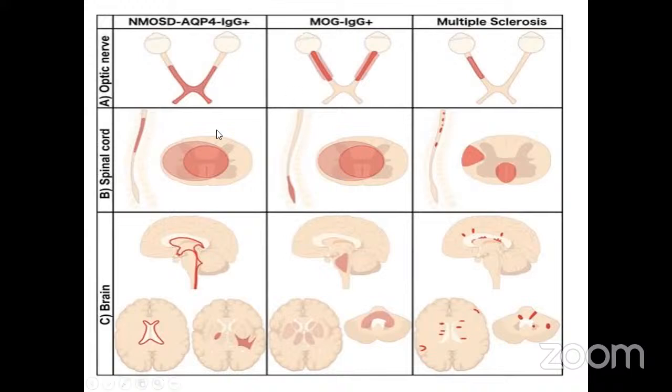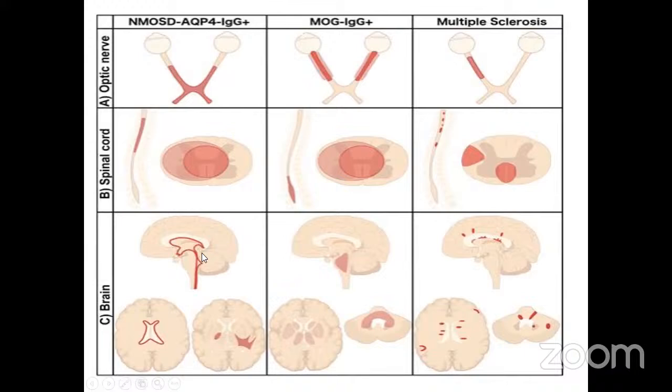Coming to the spinal cord, the NMO generally affects the cervicothoracic vertebrae, and the lesion is generally present centrally and involves a little peripheral parts also. Whereas in MOG, the conus medullaris and the lumbosacral spinal cord is affected. In multiple sclerosis, generally diffuse lesions in the cervical spinal cord are affected, and the dorsal and the lateral horns are affected.